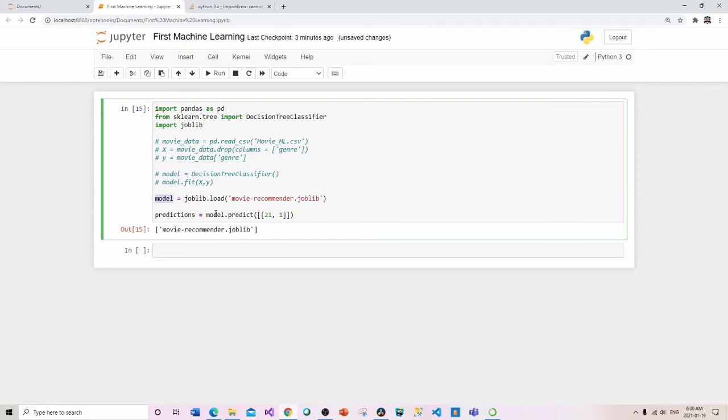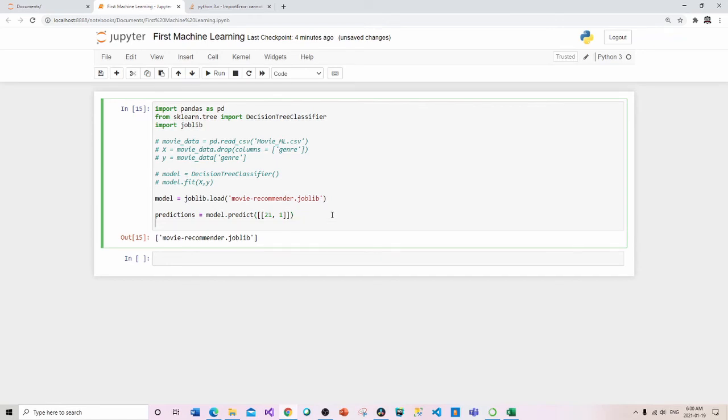And now we're going to make a prediction based off of model. So previously we said that men between the age of 20 and 25 liked sci-fi. So let's go ahead and test this out and see what it says.